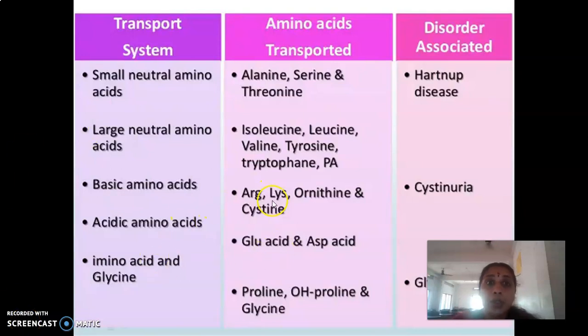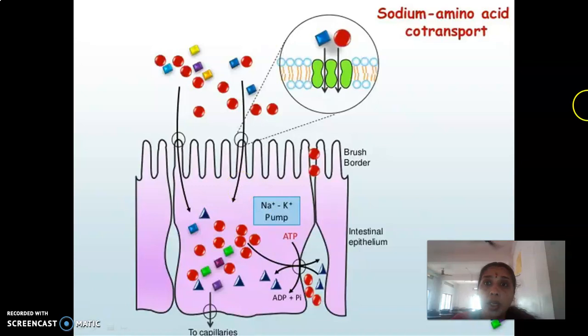So the absorption is carried out by a sodium amino acid co-transport mechanism. And as we have discussed in our carbohydrate metabolism, the absorption of carbohydrates, we know that the transporter for glucose and galactose is the same, right? Sodium glucose or galactose. Galactose has a greater preference when compared to glucose, right? So if glucose and galactose are present at the same time, then what happens? The sodium monosaccharide co-transporter picks the galactose first. Then it is taken into the intestinal epithelial cells, right? So the absorption is happening in such a manner.